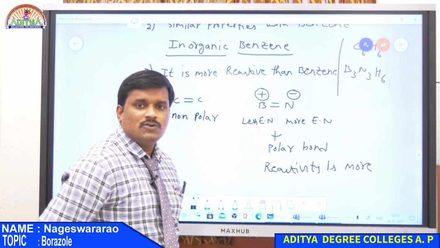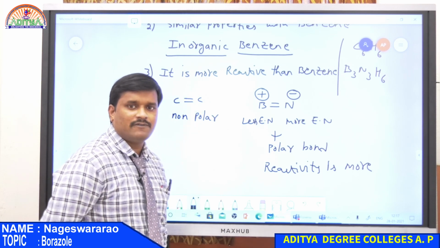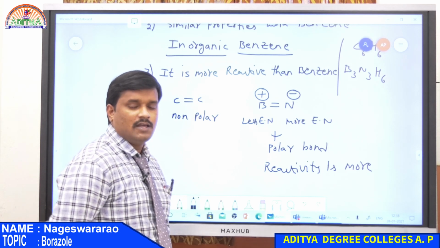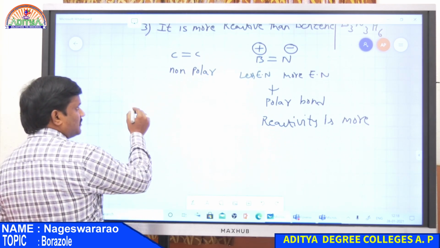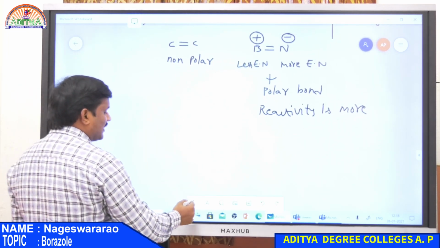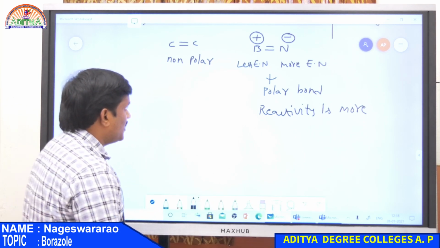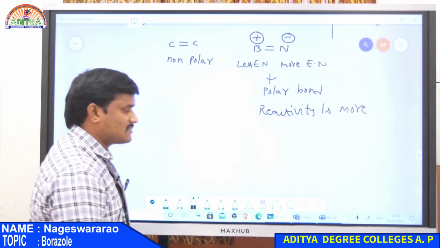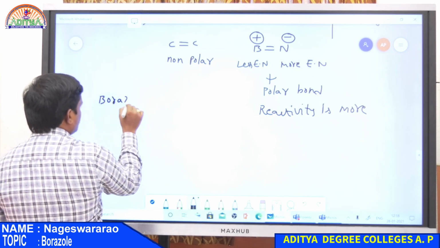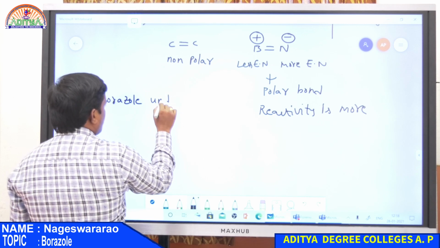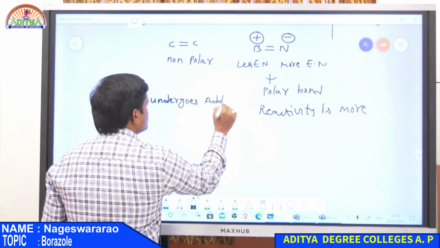Benzene only undergoes electrophilic substitution. What is substitution? Replacement of an atom by another atom is substitution. So electrophilic substitution is replacement of one atom by an electrophile. Benzene does not undergo addition reactions, but borazole undergoes addition reactions along with substitution.